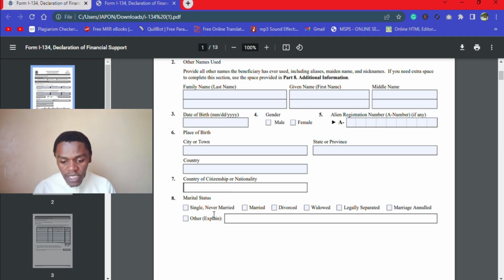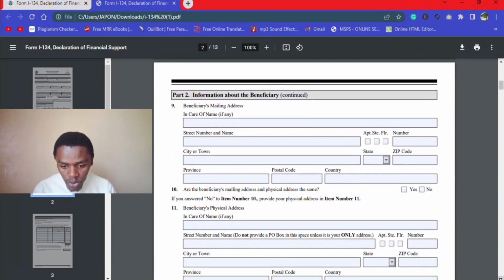And then we have the marital status. Is he single or is she single, married, divorced, widowed, legally separated, married, annulled, such thing. But when it comes to this, remember, if married, they should have the marriage certificate. If divorced, they should have the divorce document. If widowed, the same. You should have the death certificate of the deceased. If legally separated, the separation documents must be there. The annulled, also, the documents must be there. So don't check this if you don't have the documents. And then we continue to fill this part.